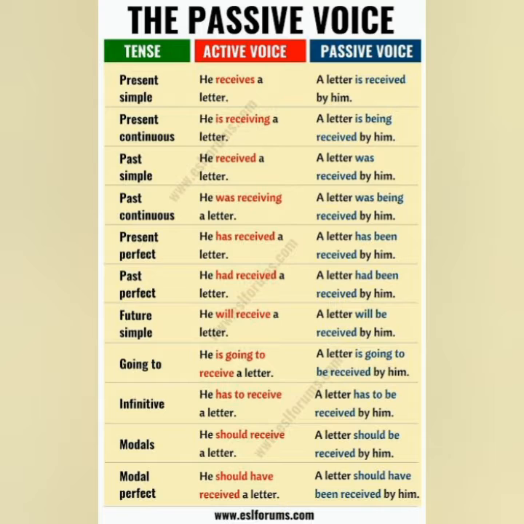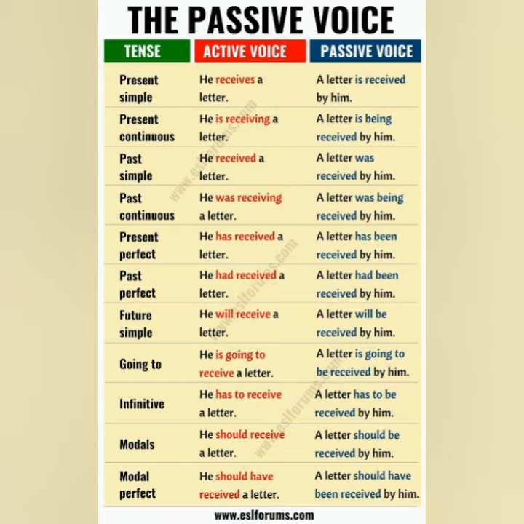Look at the examples, students. The first one is in simple present tense. In active voice it is written he receives a letter. He is the subject, receives is the verb having s in it, so it is in simple present tense. A letter is the object, so our object will go ahead. A letter is received by him. Okay, he will become him, a letter will move ahead, receives will be converted into received, that is v3 form. A letter is singular, that's why we will use is.